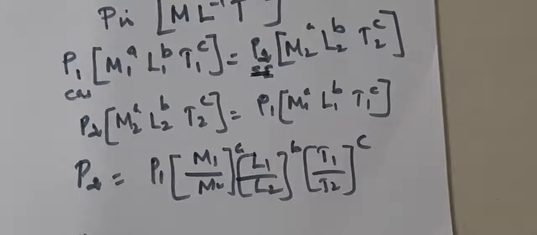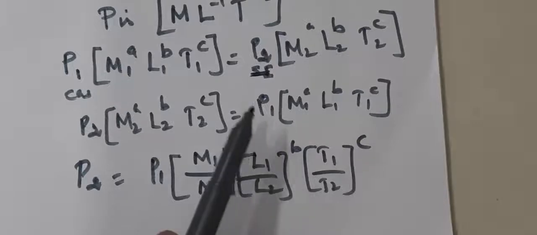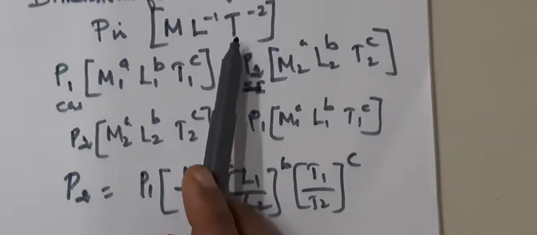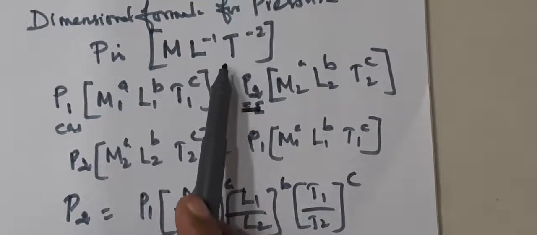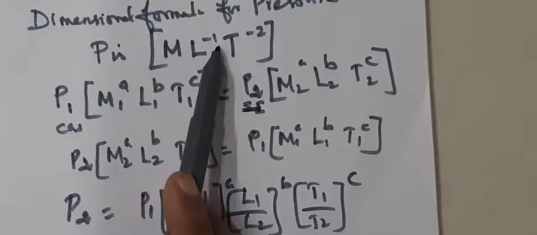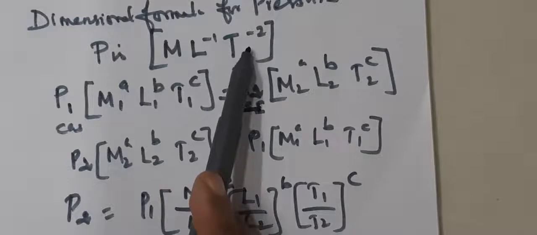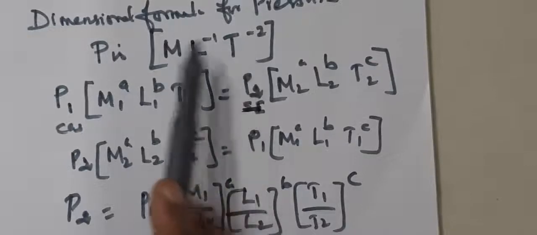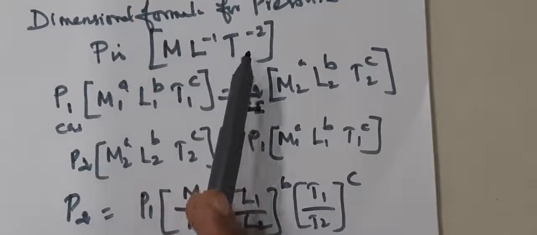Clear? Now what is A, B, C? As per the dimensional formula, we have to substitute. Because pressure has the dimension 1 in mass, minus 1 in length, minus 2 in time.